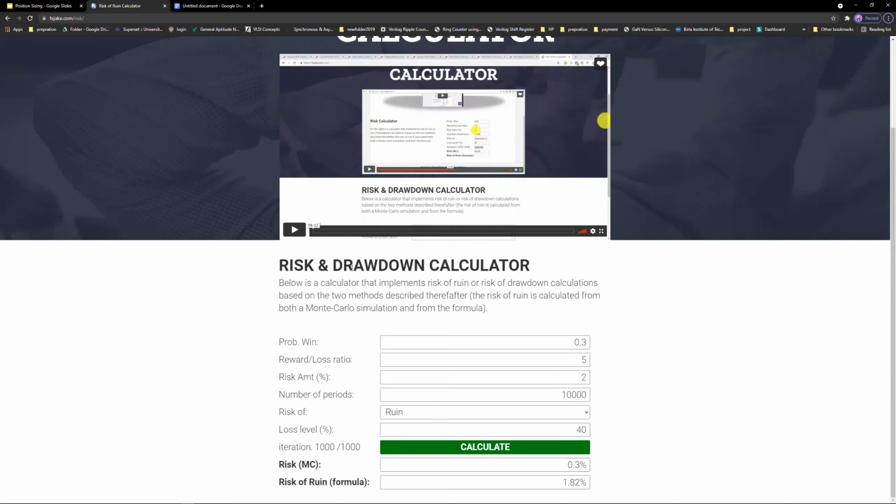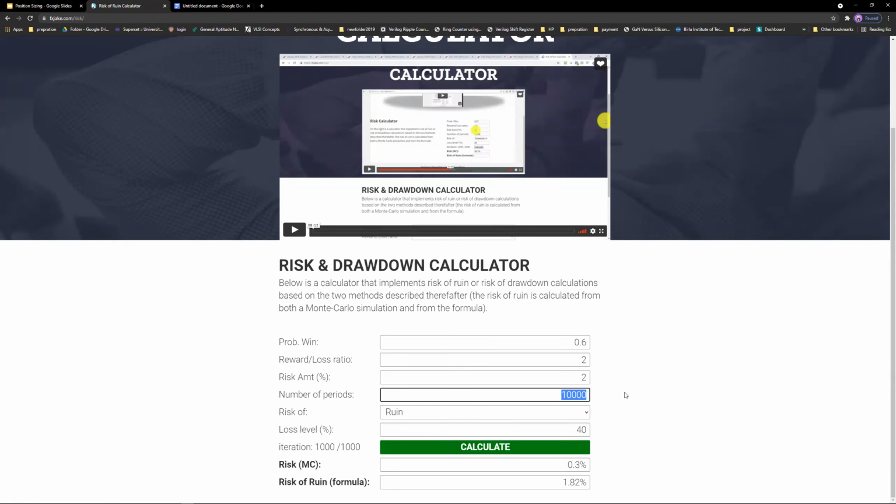So this is an online calculator. You can check the link fscheck.com/risk. There are many more actually. You can Google them. And what we will do is this first column is a probability of winning. So that means what is the win rate of my system? So I will enter a 0.6. That means it's a 60% win rate system, right? And I will say my risk to reward is 2, right? And I'm risking a 2% of my capital, right?